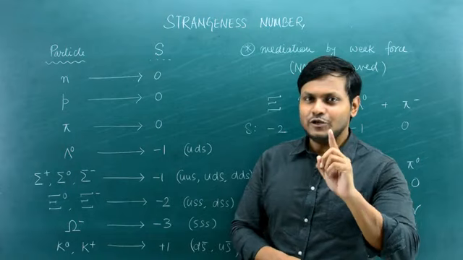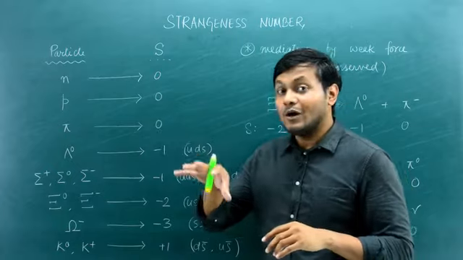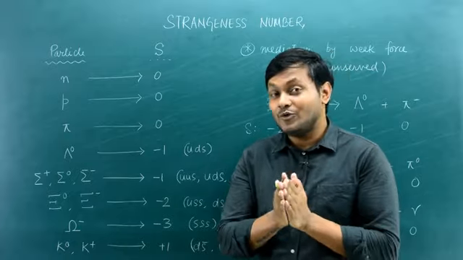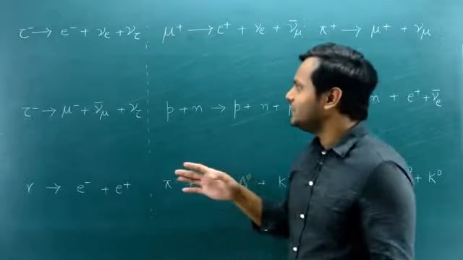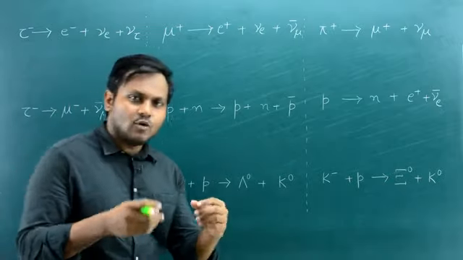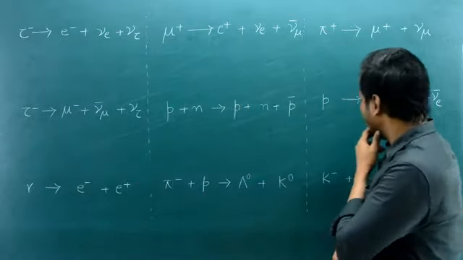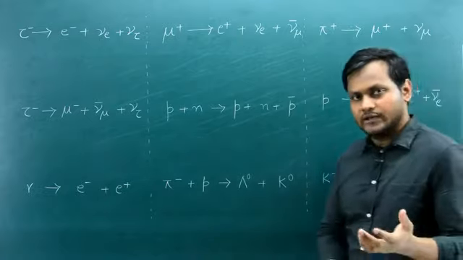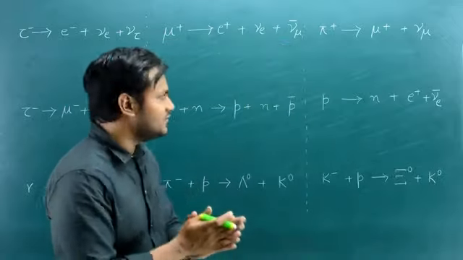So before I finish the video, I want to do a little bit of a test. I'll give you a couple of interactions, some of which are allowed, some of which are not allowed, and you tell me whether or not they are possible based on what we just now discussed. Think of this as a kind of test based on what we just discussed in this video. Can you determine which of these are allowed, which of these happen in nature, which of these do not happen?